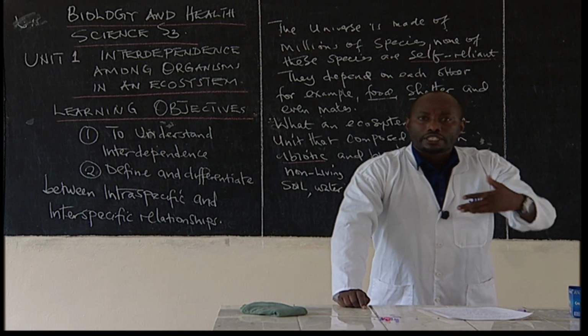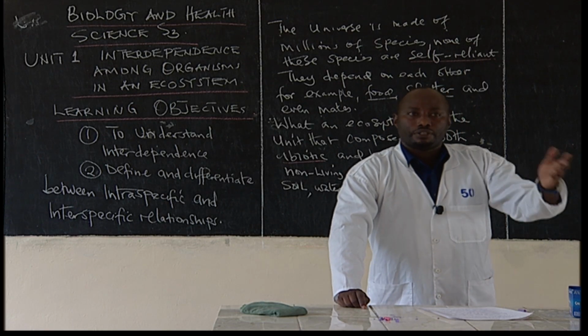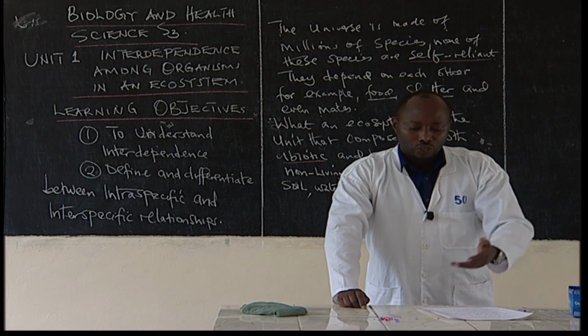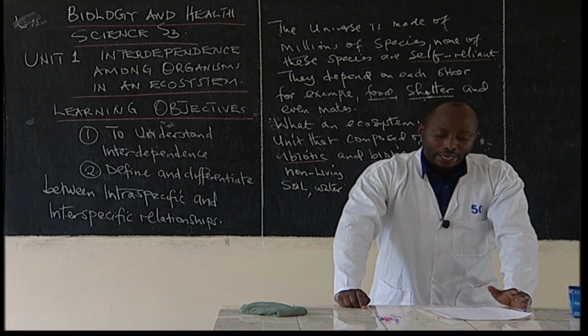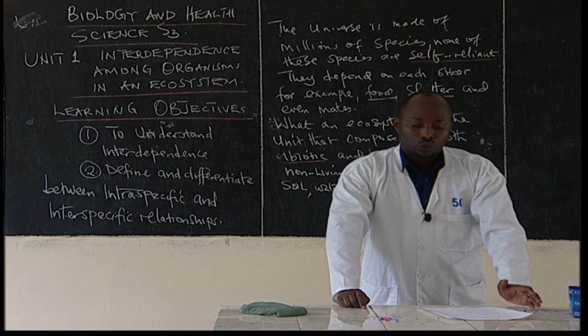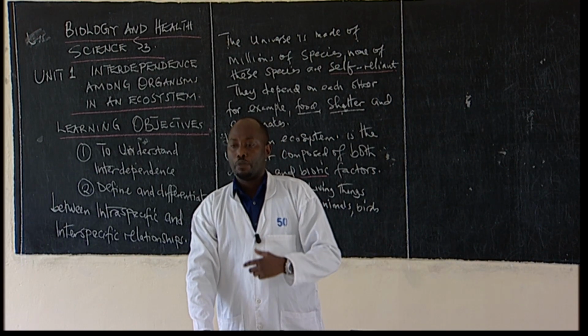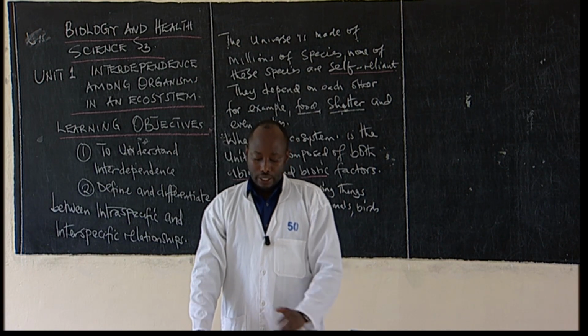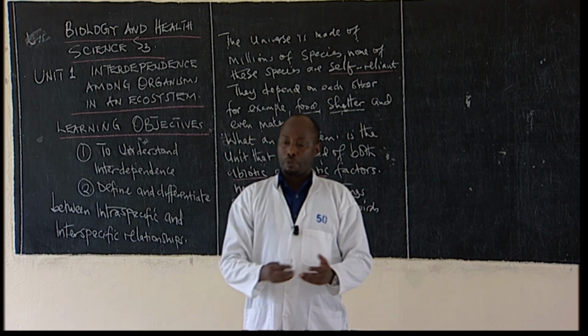So that's what you call interdependence. Living things depend on non-living things. Animals depend on each other for survival, so that brings what you call interdependence, where different species depend on one another in order to survive. It is not, obviously, with the same species.